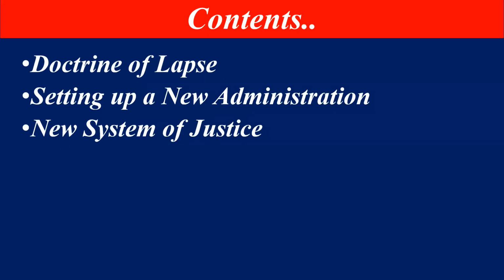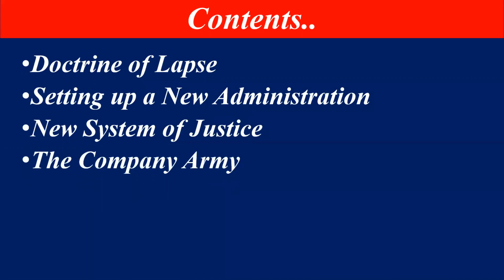We will discuss this, and then we will discuss the company army, because the army is a very essential feature to create the administrative system and to maintain law and order. So what was the basic feature of the company army, we will discuss it. And at the last, we will conclude this chapter because it is the last part of this chapter. So there will be a conclusion, right friends?